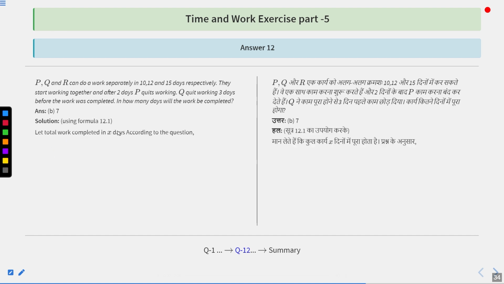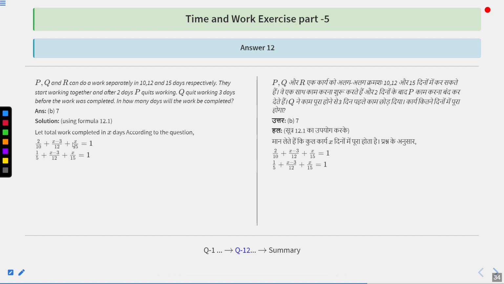So let the total work be completed in X days according to the question. P, Q and R were separately completing in 10, 12 and 15 days. After 2 days, P quits working. That means P worked for how many days? 2 days. P in 1 day is working 1 upon 10th part. That means in 2 days, he would have worked 2 upon 10th part. Similarly, Q quits working 3 days before the work was completed. So Q worked for how many days? Total minus 3, that is X minus 3 days. So the work done is X minus 3 upon 12.